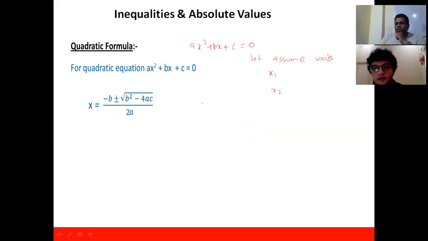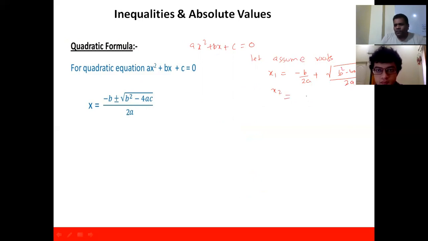I'm assuming these are the 2 roots, x1 and x2. So the value of x1 is going to be minus b plus under root b square minus 4ac, divided by 2a. This is the value of the first root.